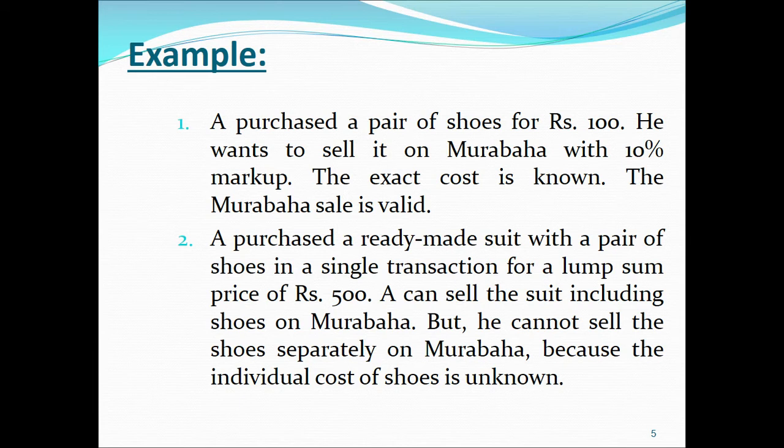The second example: A purchased a ready-made suit with a pair of shoes in a single transaction for a lump sum price of rupees 500. A can sell the suit including shoes on Murabaha, but he cannot sell the shoes separately on Murabaha because the individual cost of shoes is unknown.